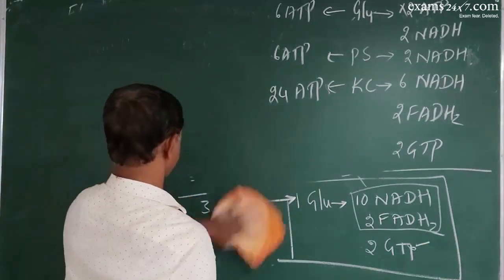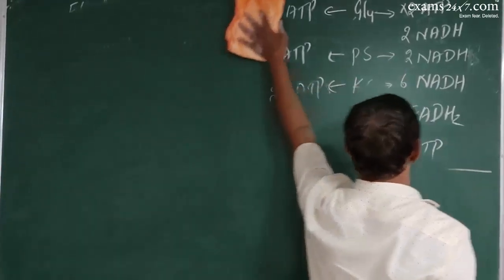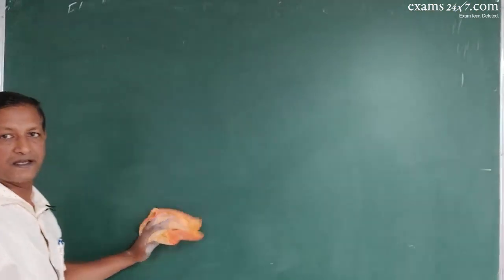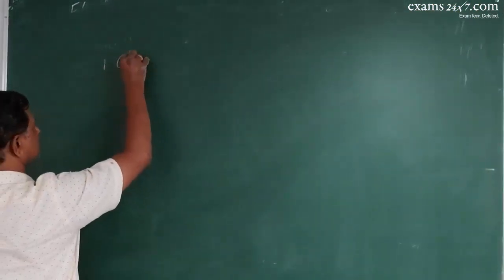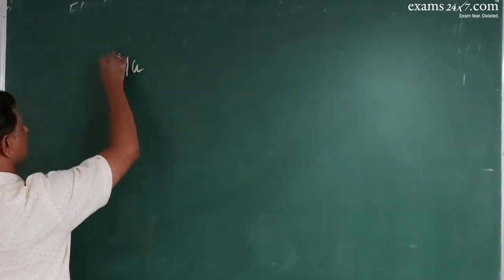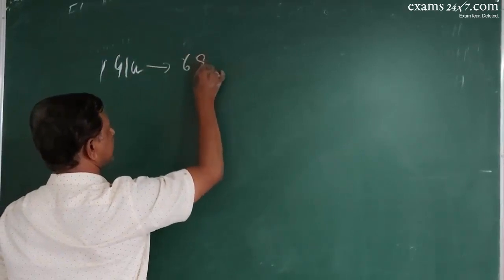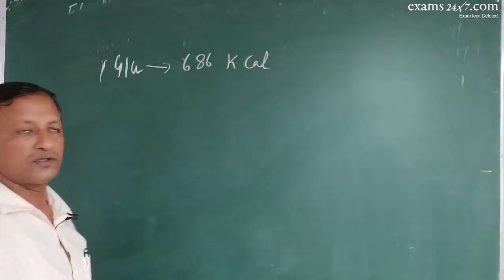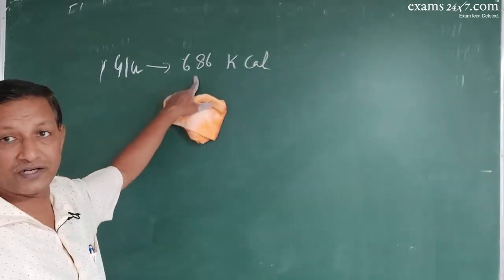Thus, when one molecule of glucose is oxidized by aerobic respiration, 36 ATPs are generated. Now it is found that one glucose molecule has got totally 686 kilocalories of energy. Total energy present in one glucose molecule is 686 kilocalories.